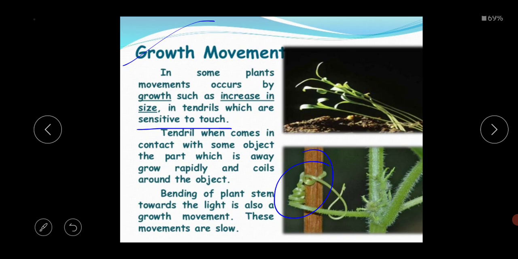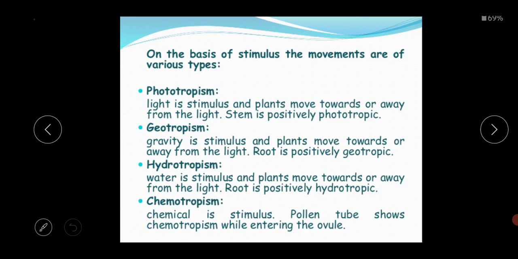So this is also one kind of growth movement. The bending of the plant stem towards the light is also a growth movement. These movements are slow. So this is another kind of growth movement, the bending of the plant stem towards the light. These kinds of movements are also very slow processes.